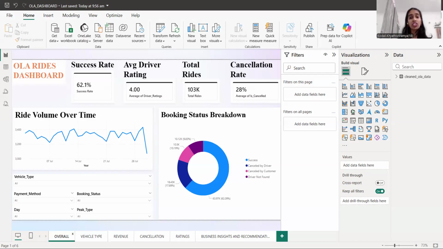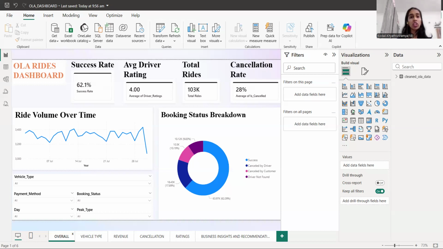So we can clearly see 60% of the bookings are completely successful, but 28% are contributing to the failure, which is a major drawback in maintaining customer feedback. So it's better if we improve customer satisfaction by reducing the cancellations.